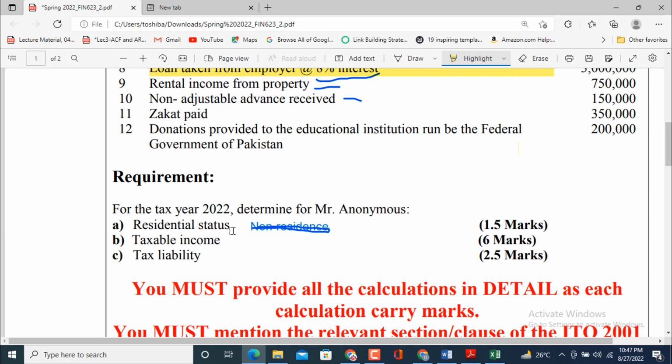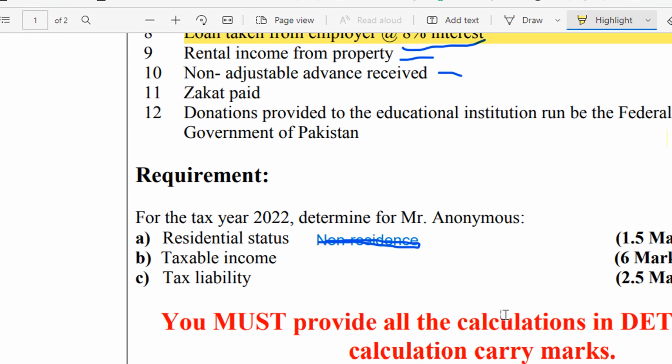Before that, I am going to tell you the residential status of Mr. Anonymous is resident, because as per section 82 of the Income Tax Ordinance, a person who lives or stays in Pakistan for 183 days should be considered a resident of Pakistan. So for part B, we will move to the Excel sheet where I have performed all the necessary calculations.